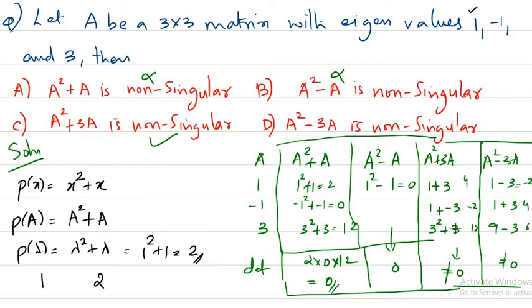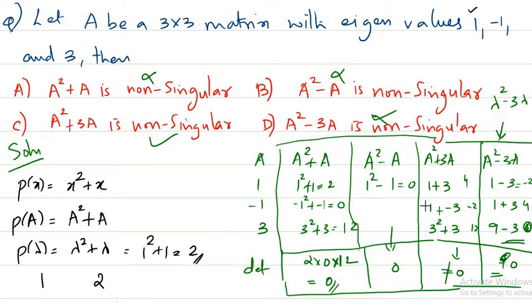Have we done any mistake here? I think we have done a small mistake. If you take A squared minus 3A, its eigenvalue is lambda squared minus 3 lambda. So if lambda is 3, you get 9 minus 9, which is 0, not 6. So this is also not a correct option. Sorry for the small mistake.